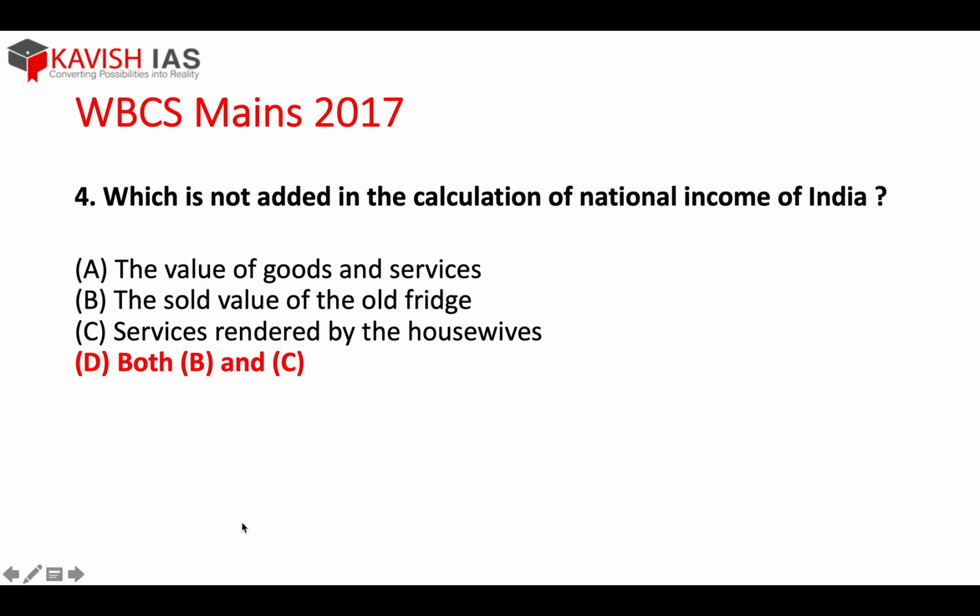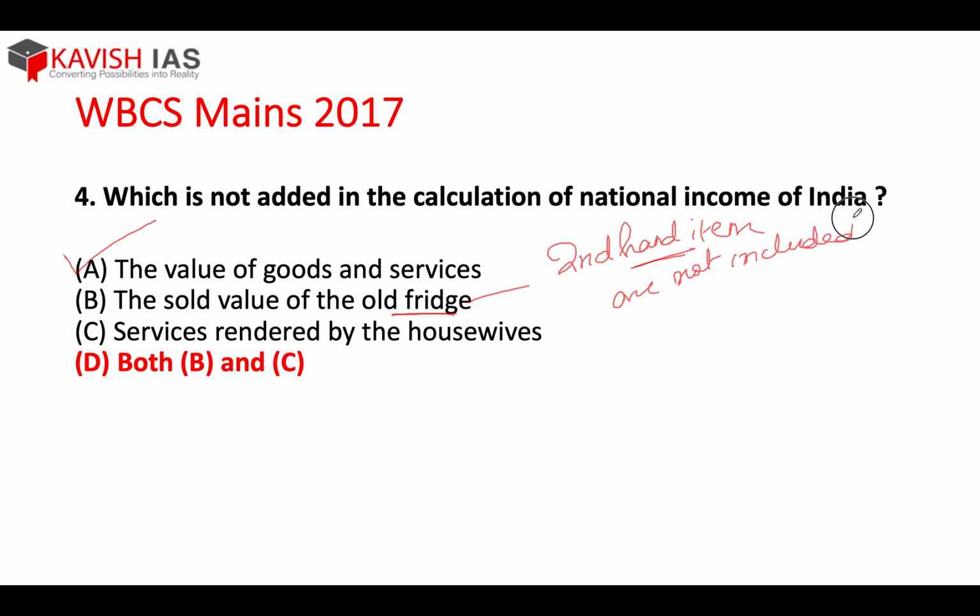Next. Which is not added in the calculation of national income? See, value of goods and services is definitely added. Sold value of the old fridge. Why would this old fridge be added? It is a second hand item, right? So second hand goods are not included.